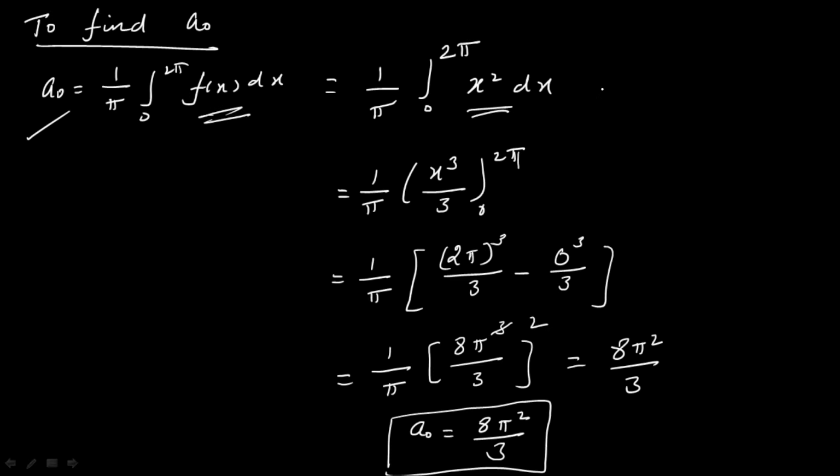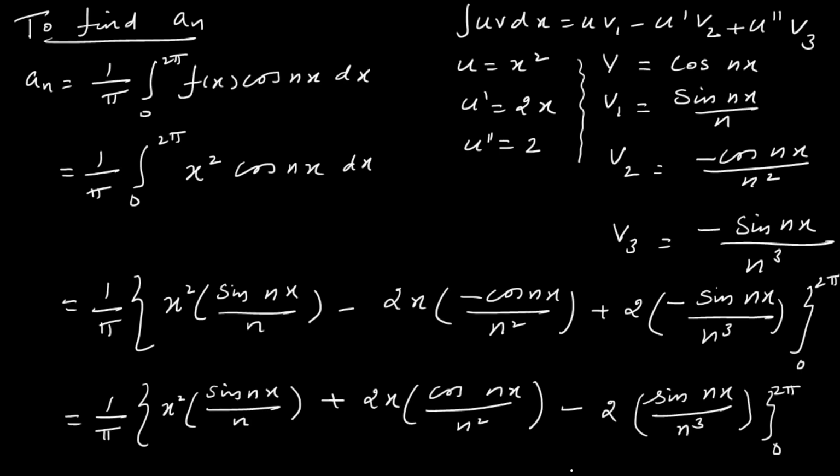So integrating x square, what do you get? X cube divided by 3. So first we have to substitute the upper limit. So replace x by 2 pi. And next you replace x by 0. 0 means this term becomes 0. So 2 pi the whole cube, simplifying this you get 8 pi square divided by 3.